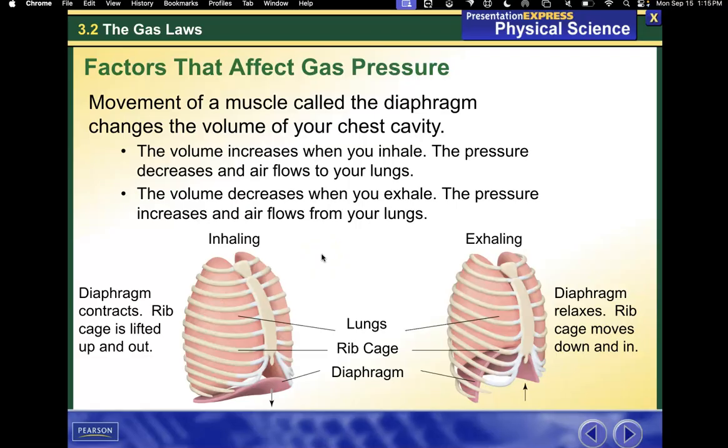Movement of a muscle called the diaphragm changes the volume of your chest cavity. The volume increases when you inhale. The pressure decreases and air flows into your lungs. The volume decreases when you exhale. The pressure increases and air flows out of your lungs. So when you inhale, your diaphragm contracts and it opens up your lungs. When you exhale, the diaphragm pushes up and it gives you less volume.